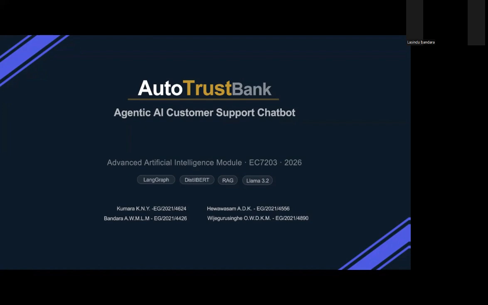DistilBERT, retrieval augmented generation, and a local Llama language model. Let us start with the problem this system solves.